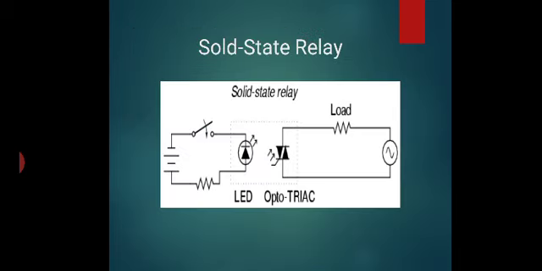Here it is a solid state relay. Okay, in a solid state relay there are switches, battery, rheostat. Okay, and this is a triac optocoupler type that is used. Okay, so a solid state device is very fast compared to an electromagnetic type relay.